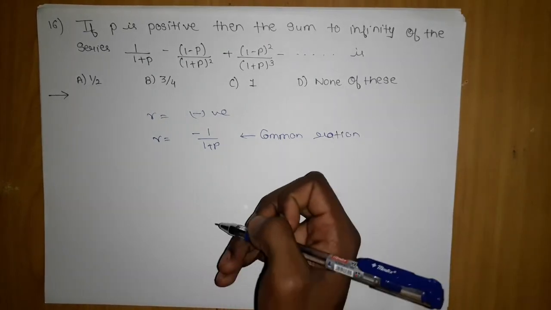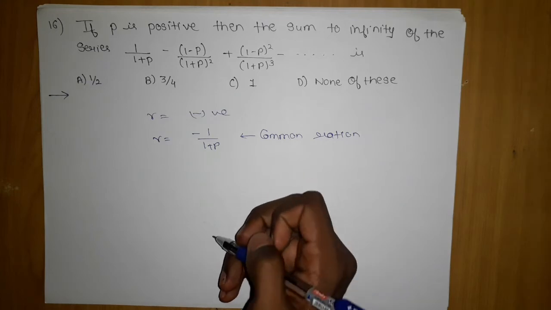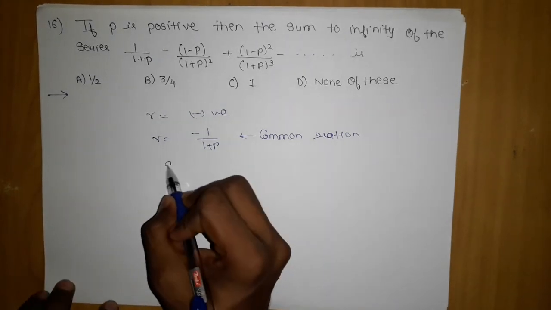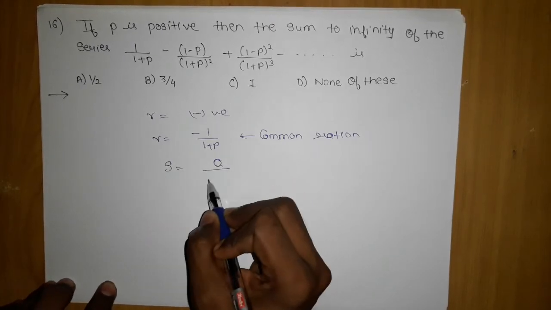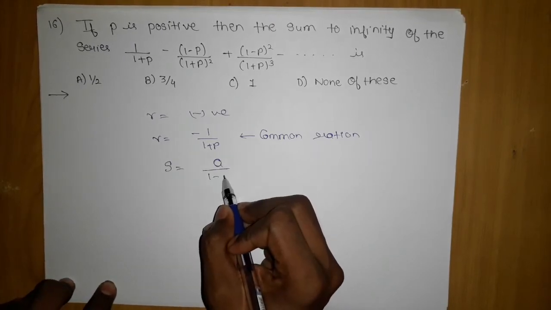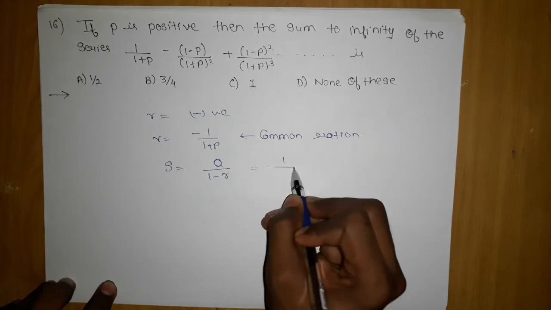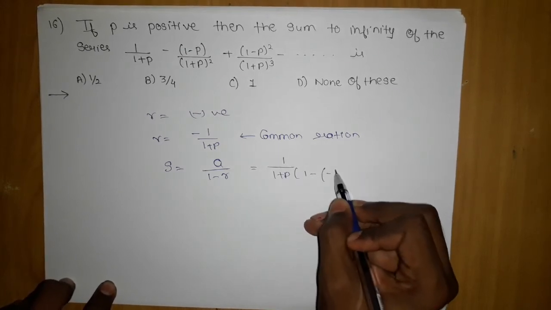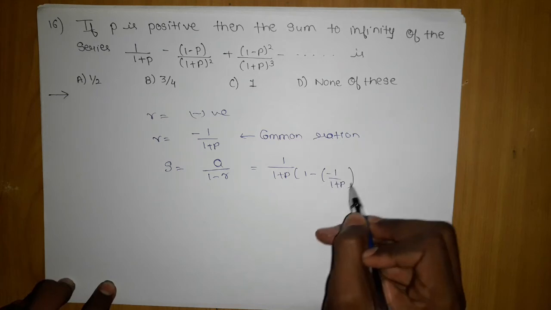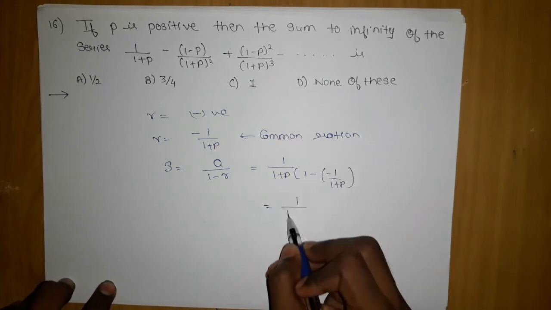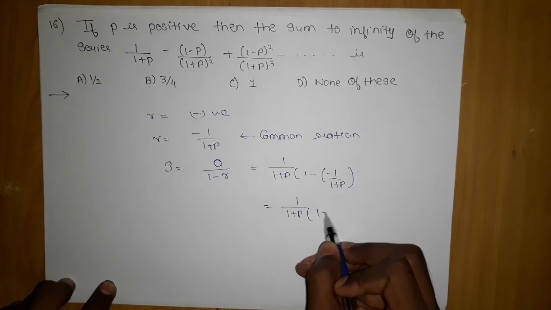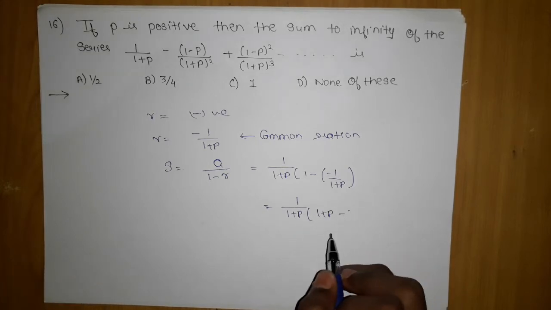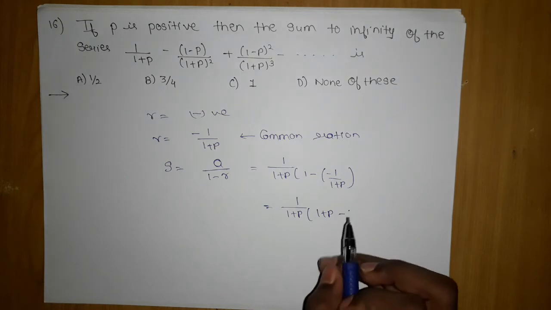So I am very sure that I have to go with the formula S equals A upon 1 minus R. A is 1 upon 1 plus P. 1 minus R is what, minus 1 upon 1 plus P. So what I am left with, 1 upon 1 plus P into 1 plus P minus R.